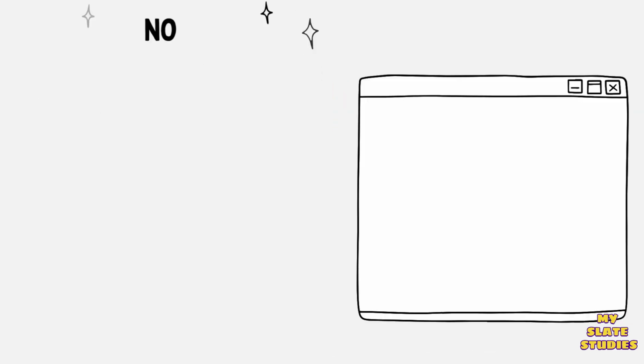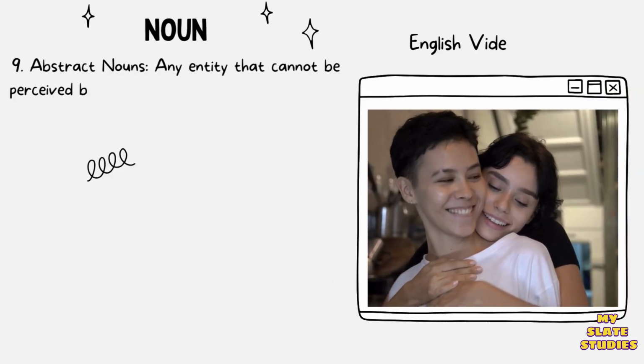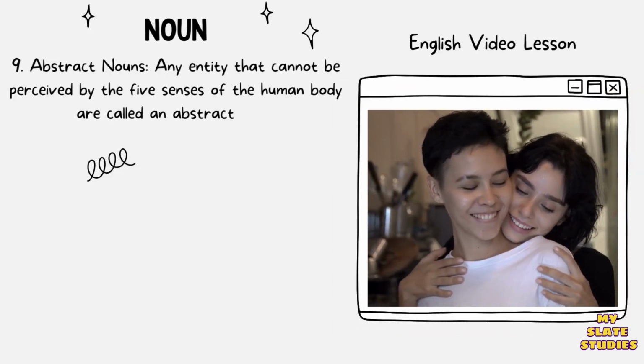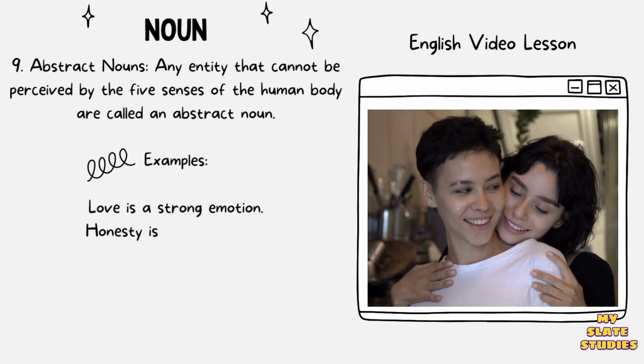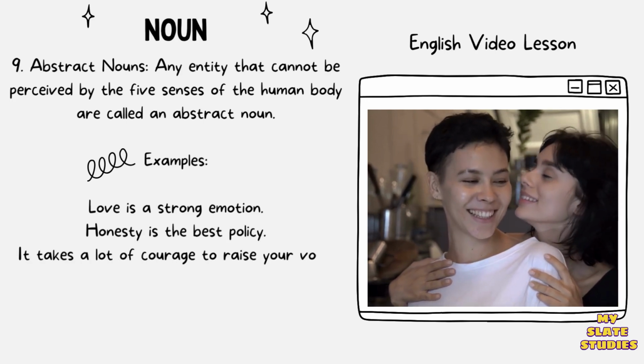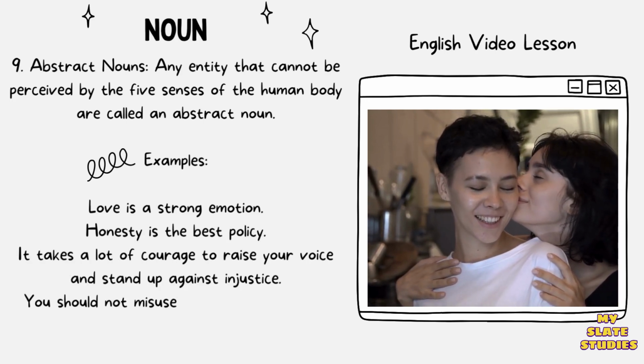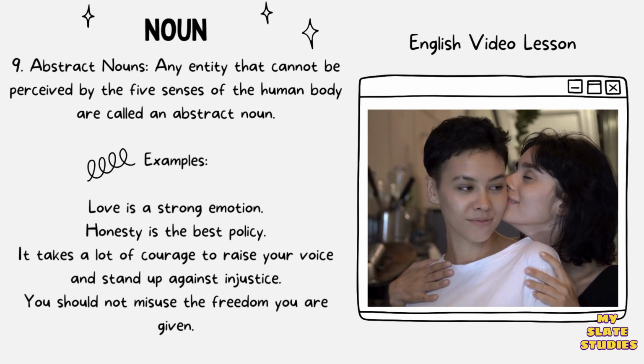9. Abstract nouns. Any entity that cannot be perceived by the 5 senses of the human body is called an abstract noun. Examples: love is a strong emotion. Honesty is the best policy. It takes a lot of courage to raise your voice and stand up against injustice.